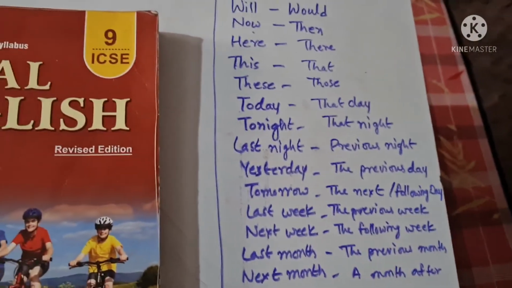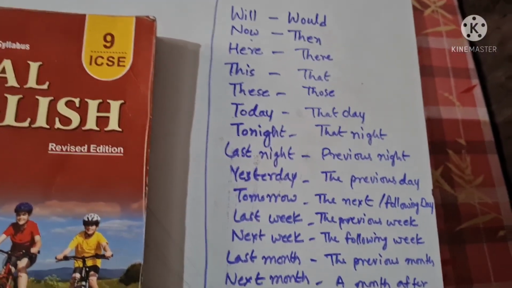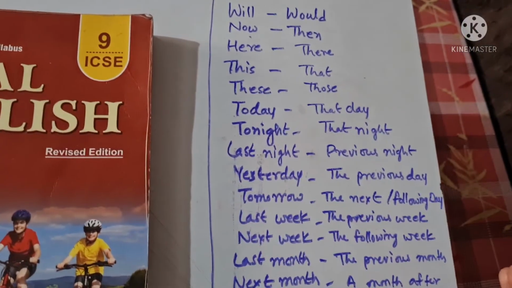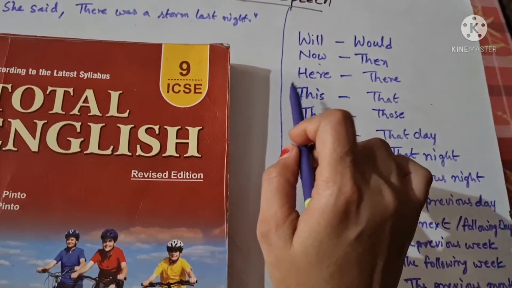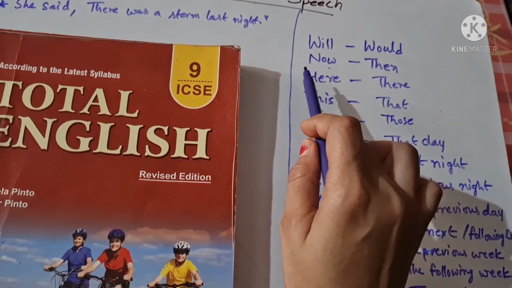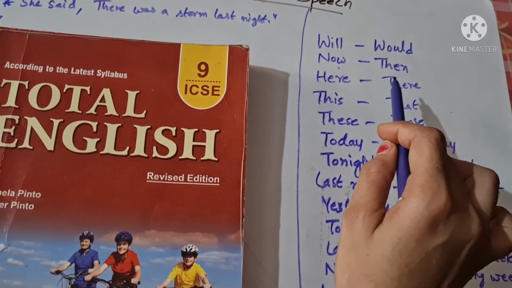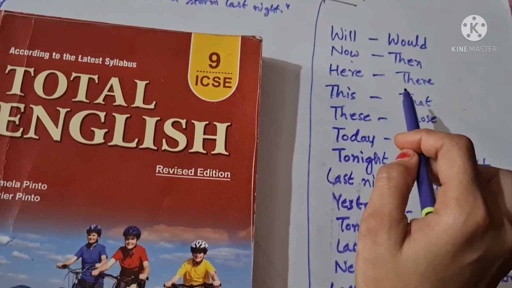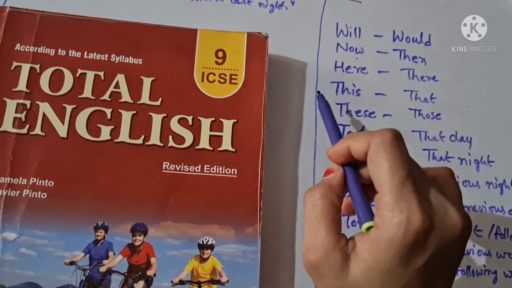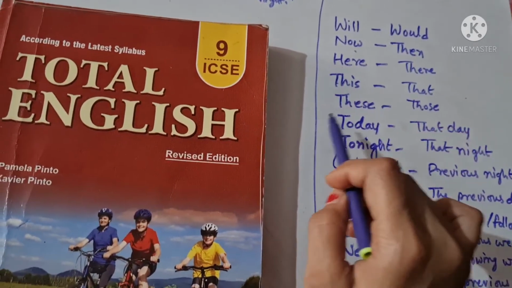You don't need to go for screenshots or something. This is also going to change according to your speech. If it is "now" in the direct speech, then obviously it should change to "then". If they are using the word "here", then you will change it into "there". If it is this, that, these, those.